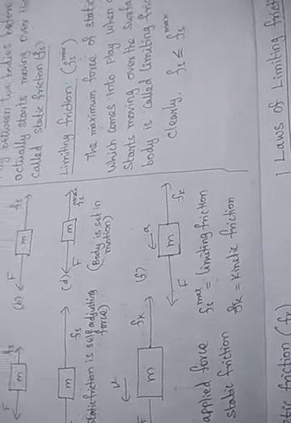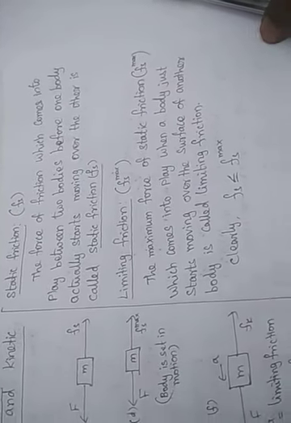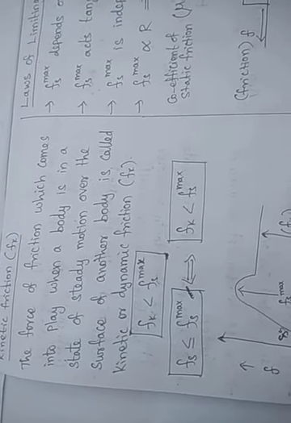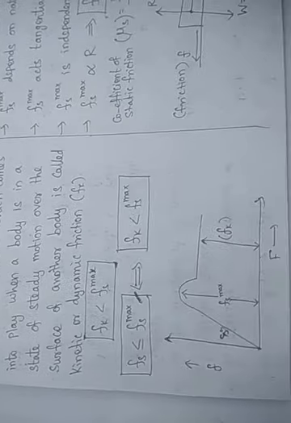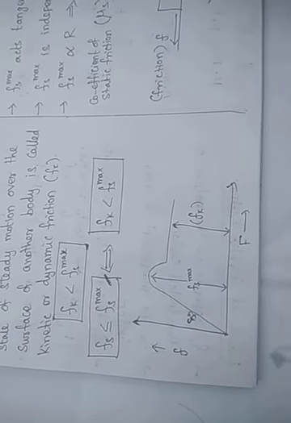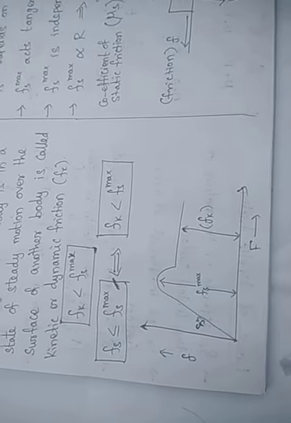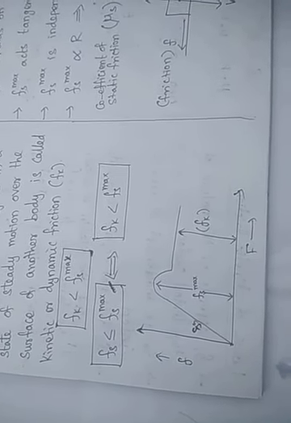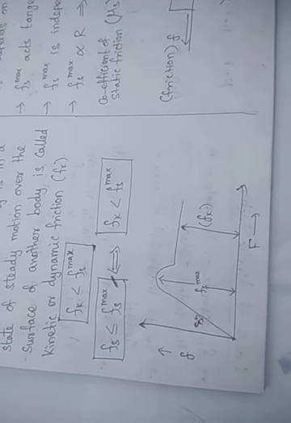The types of friction are very important. Listen, students, these are all the definitions of the types of friction: static friction, limiting friction and kinetic friction. Static friction is always less than or equal to the limiting friction, and the kinetic friction is less than the limiting friction. The graph shows very clearly that Fk is the smallest, Fs max is greater, and the limiting friction is the maximum. Thank you students.